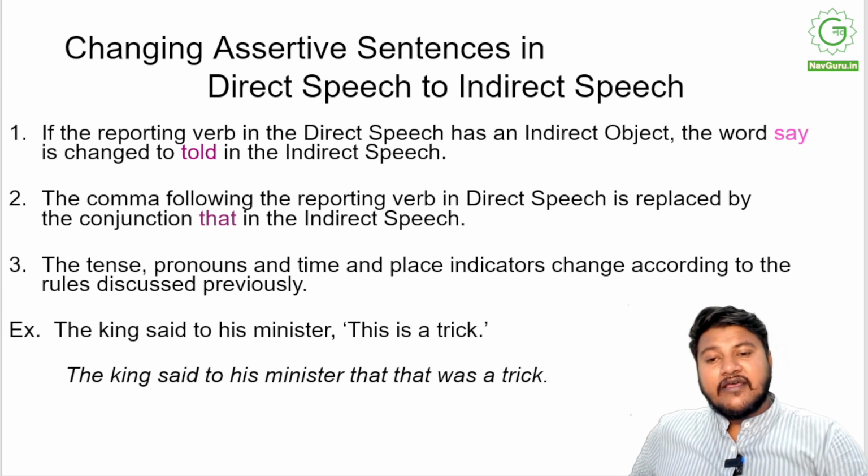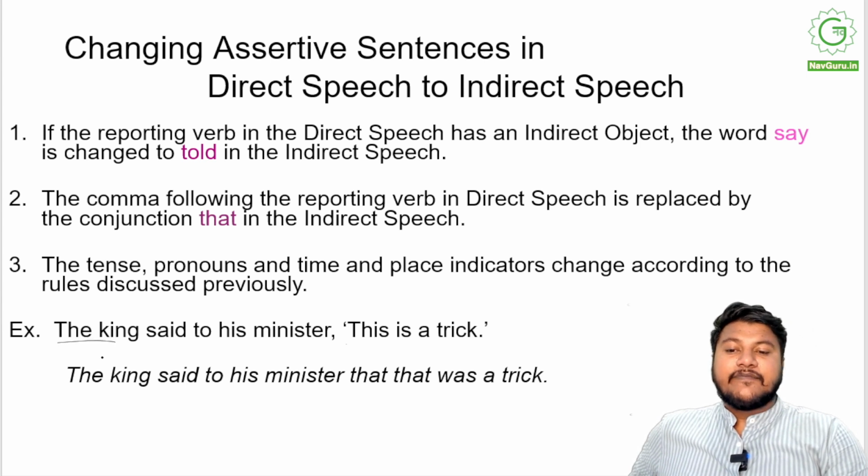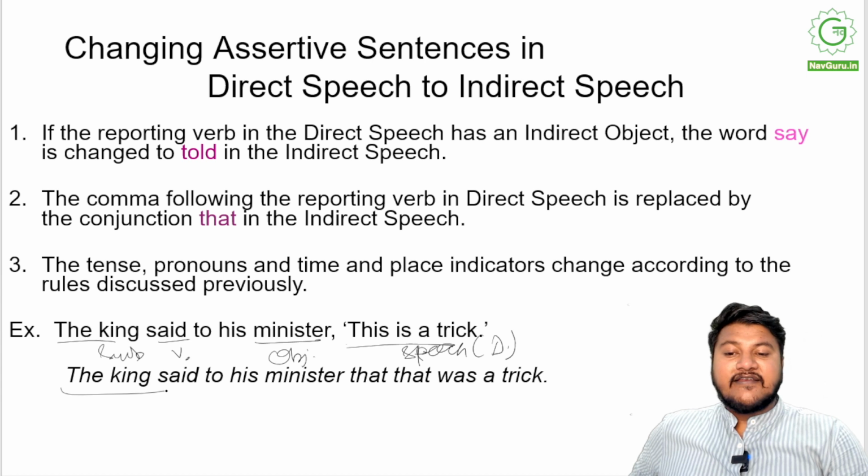So, for example, the king said to his minister, "This is a trick." The king is the subject, said is the verb, minister is the object, and this is the statement. This is the speech, which is direct. So what do we do? Simply we let the subject be as it is and the verb as well as the object.